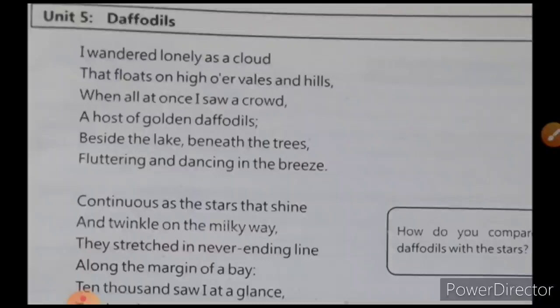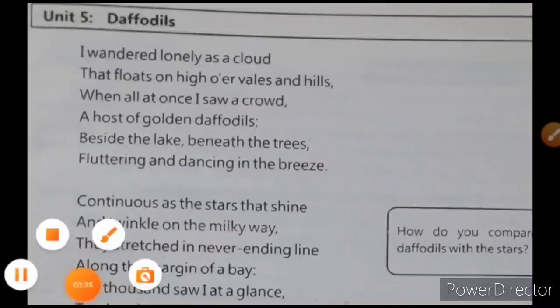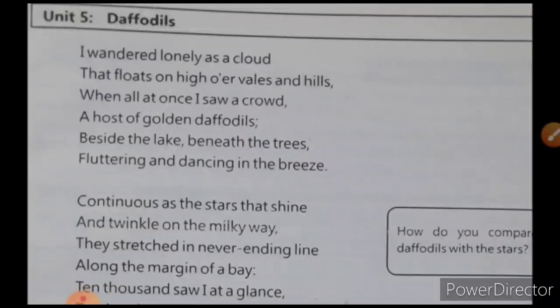Bismillahir Rahmanir Rahim. I wandered lonely as a cloud that floats on high over vales and hills, when all at once I saw a crowd, a host of golden daffodils. Beside the lake, beneath the trees, fluttering and dancing in the breeze.